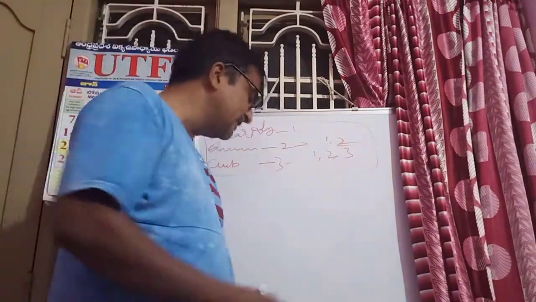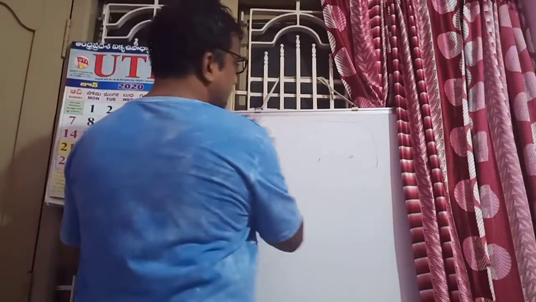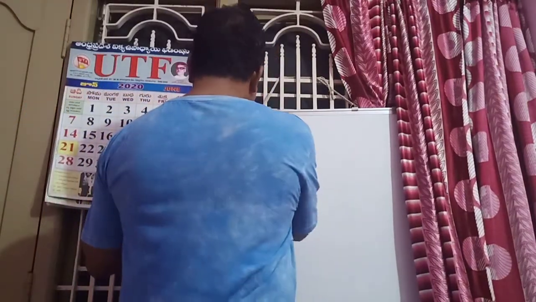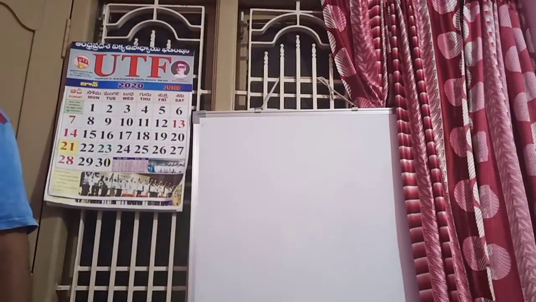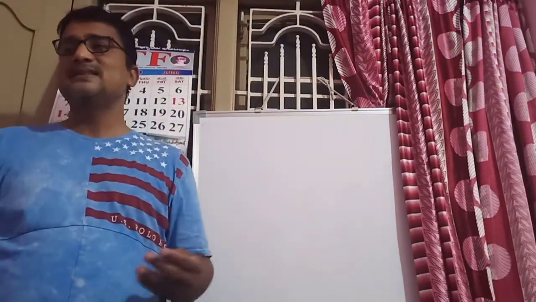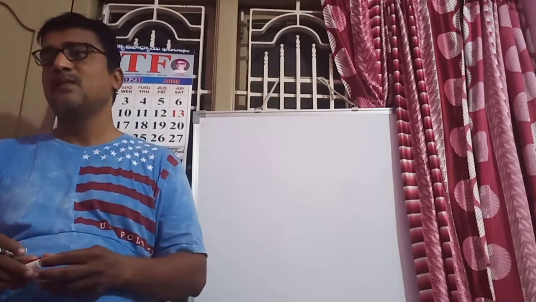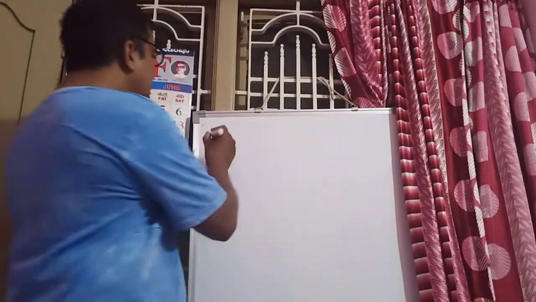And next, what is the relation between zeros and the coefficients of the polynomial? Next one, they are giving the zeros of the polynomial.